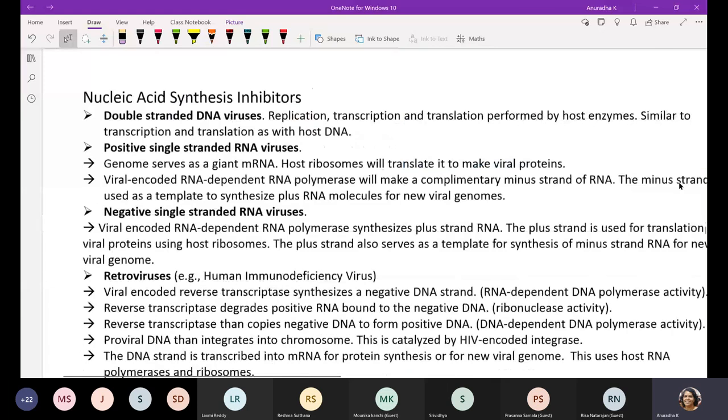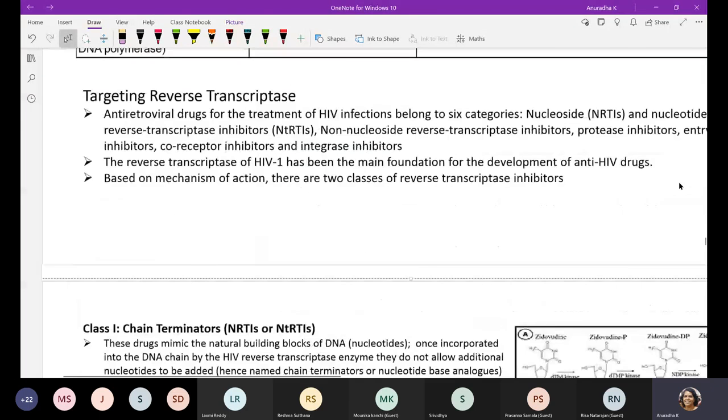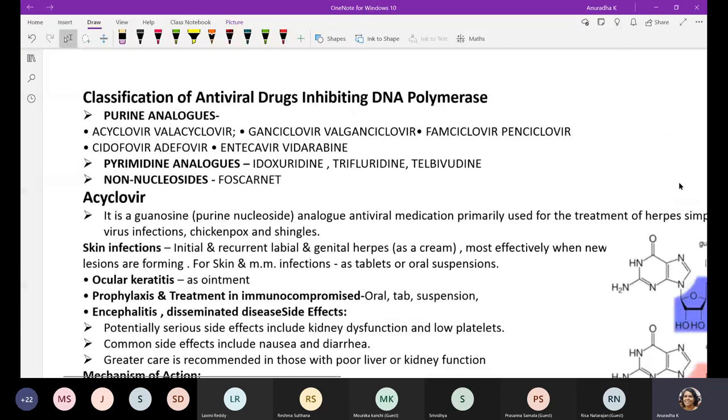So the second class of antiviral agents are antivirals which can inhibit DNA polymerases. Okay, so the discovery of these nucleosides.